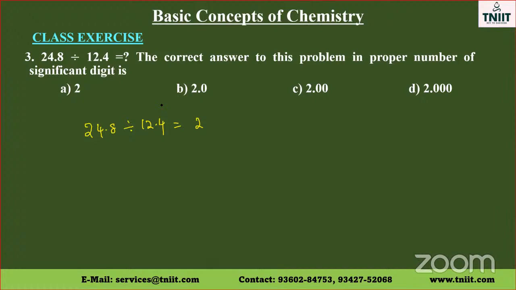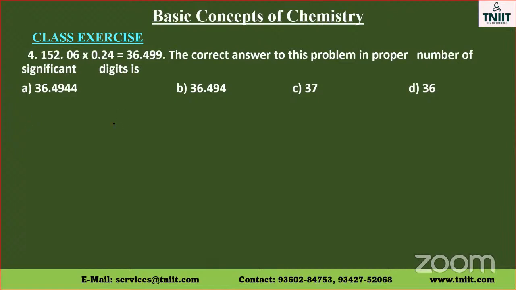Now for 12.3, the number of significant figures is 3. For 12.4, the number of significant figures is 3. Therefore, the answer should also contain 3 significant figures. So 2.00 is the correct answer.